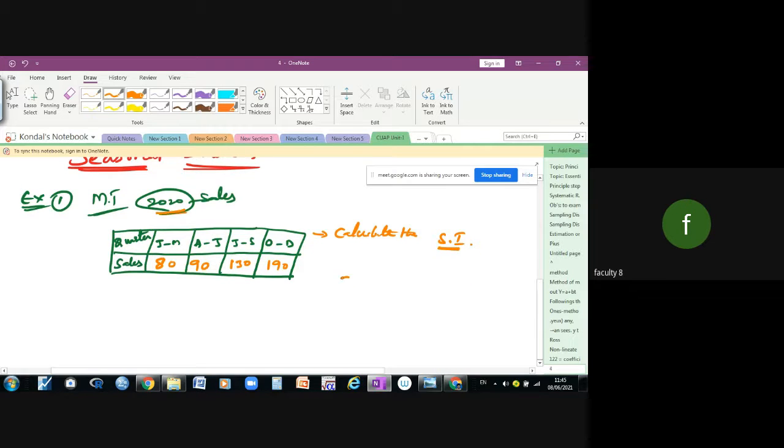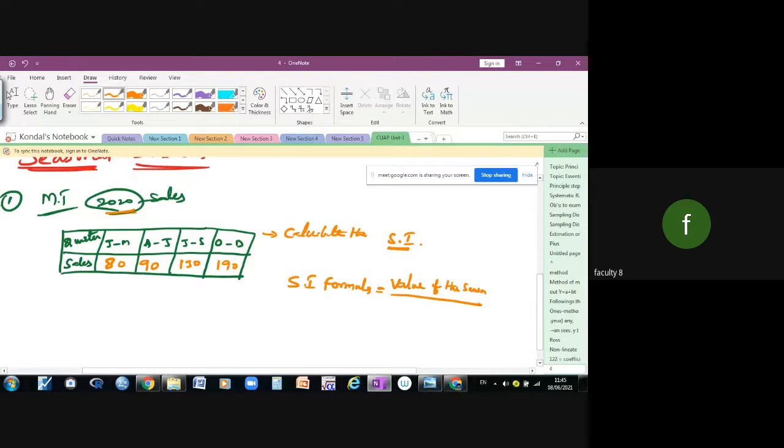The seasonal index is equal to the value of the season divided by the seasonal average.